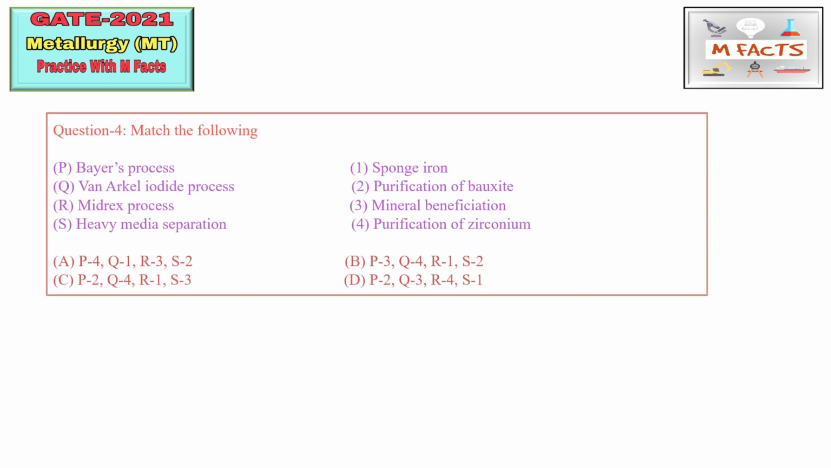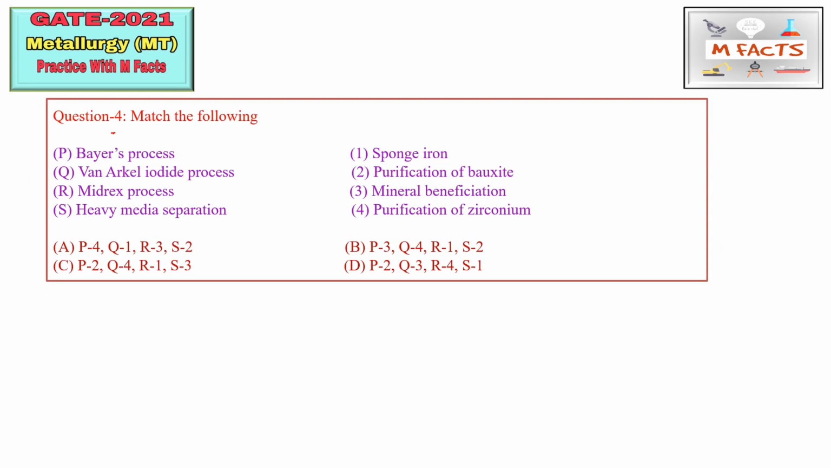So the next question is a matching type question. This is group 1 and this is group 2. We have to match group 1 to group 2. The first things they have given are Bayer's process, one alkyl iodide process, matrix process, and heavy media separation process, and they have given the things for which these are used. For matching type questions, I have told you to write P, Q, R, S, then try to find the odd one or the common one.